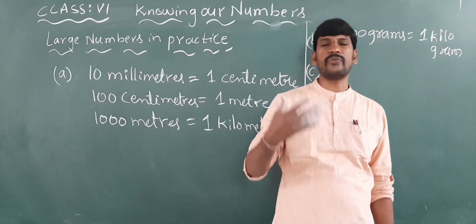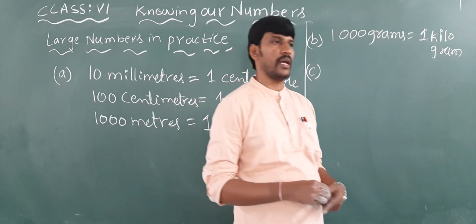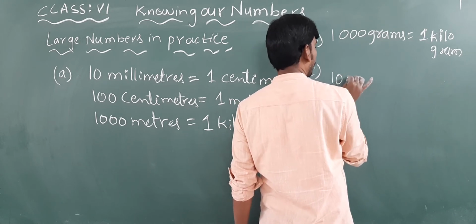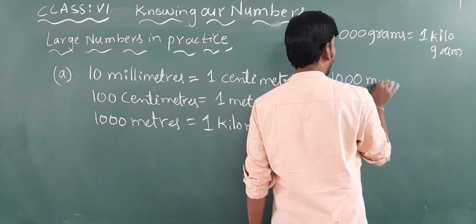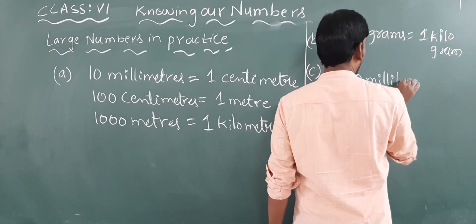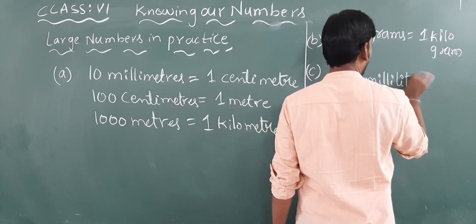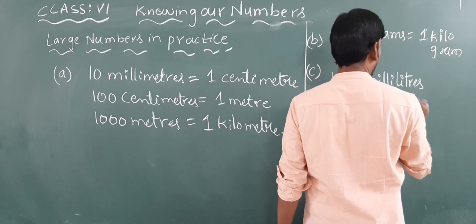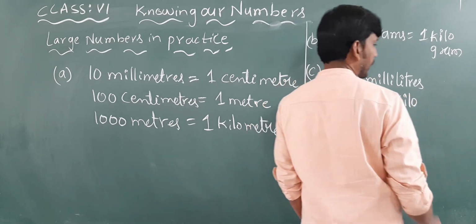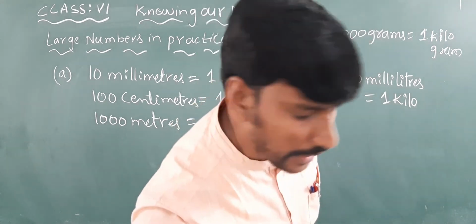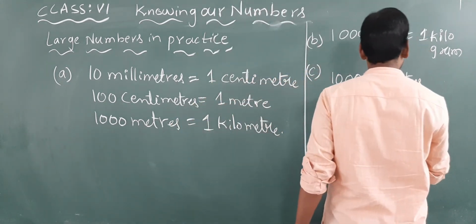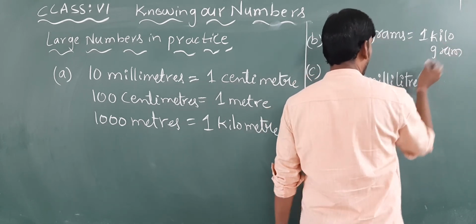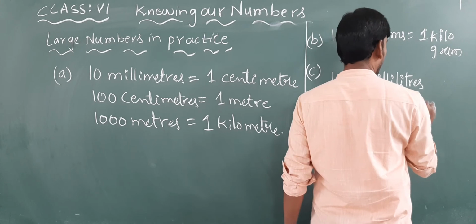So 1000 milliliters is equal to 1 liter. Sorry, you can write 1 liter, not kiloliter. 1000 milliliters equal to 1 liter.